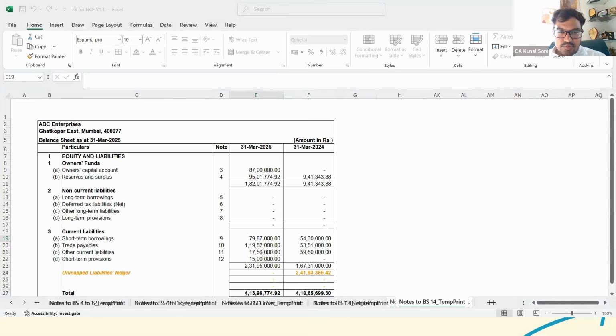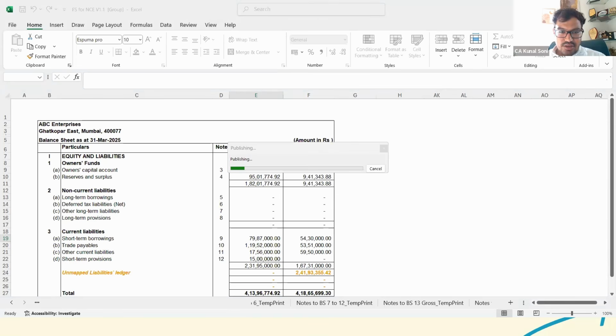So how to paste mapping from one form to another, that we have all discussed. How to get the printable annexure list, that has been discussed. Is there an option to remove notes with nil balances? That also has been discussed, that the zero balances would be removed by itself. And is it mandatory to report notes with nil balances?